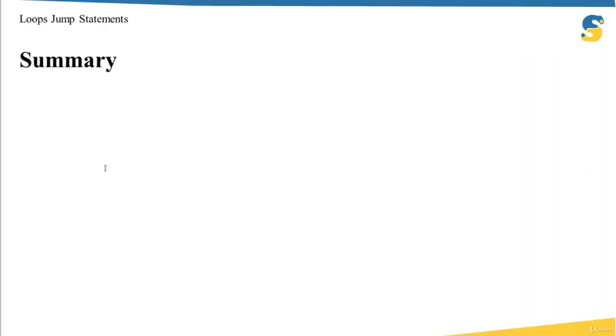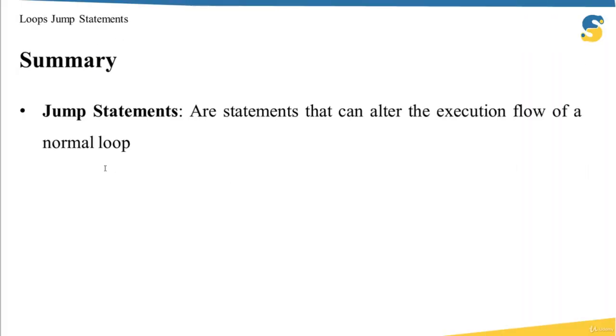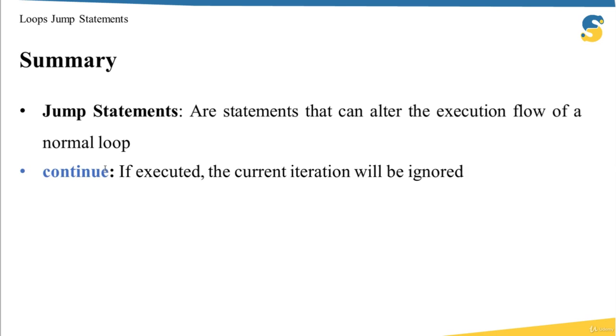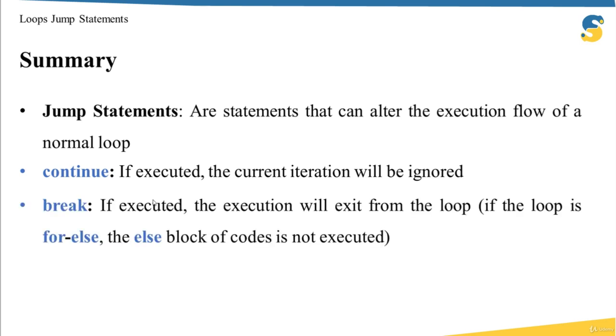Let's recap what we have learned in this lecture. First of all, jump statements have been defined as statements that can alter the execution flow of a normal loop. We saw together two statements. The first one is continue, and we saw that if it's executed, the current iteration will be ignored. We saw together also the break statement, and we said if it's executed, the execution will exit from the loop directly. And we saw also that if the loop is for else, the else block of code is not going to be executed if break is executed.